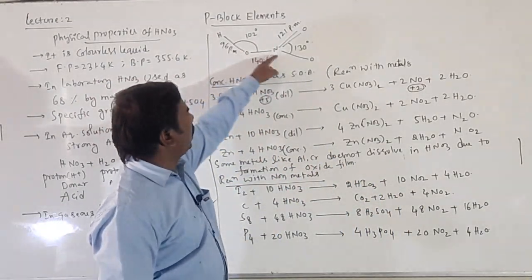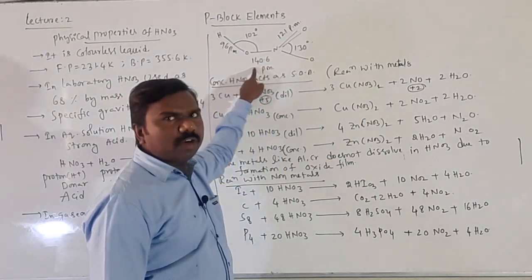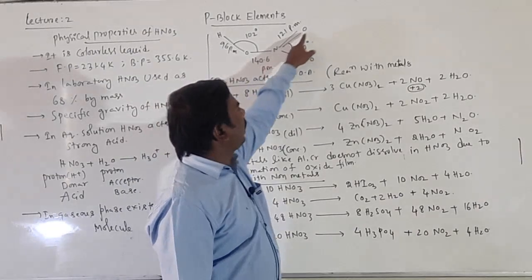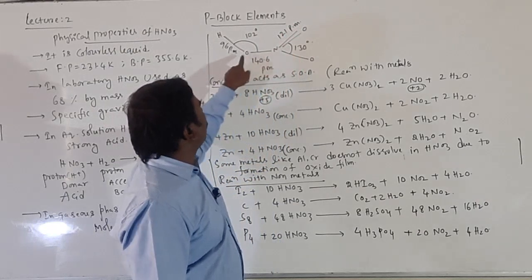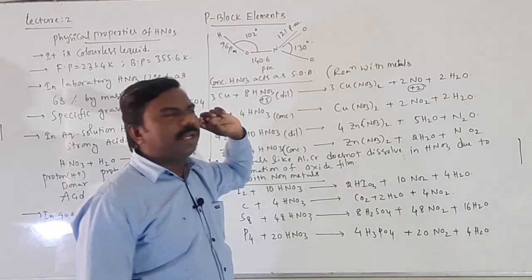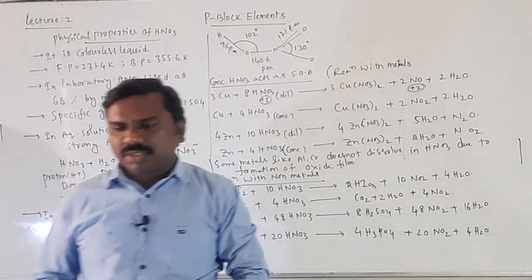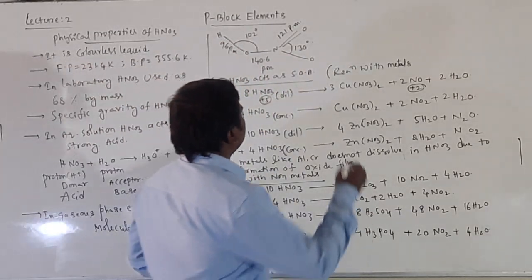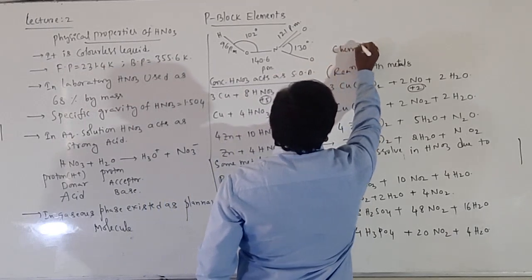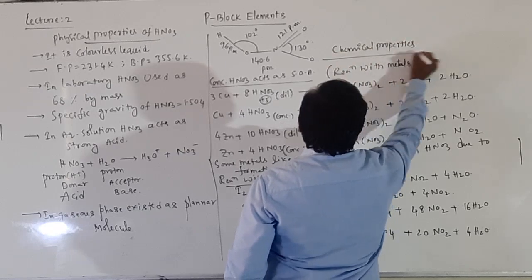So H-O-N, double bond O, O. The N-O bond length is 140.6 picometers, the N=O bond length will be 121 picometers, and the OH bond length will be 96 picometers. This angle will be 130, this angle will be 102. So these are the bond angles, right? Now, chemical properties.